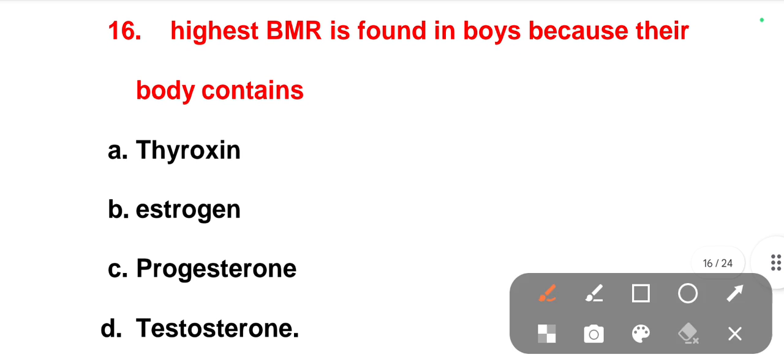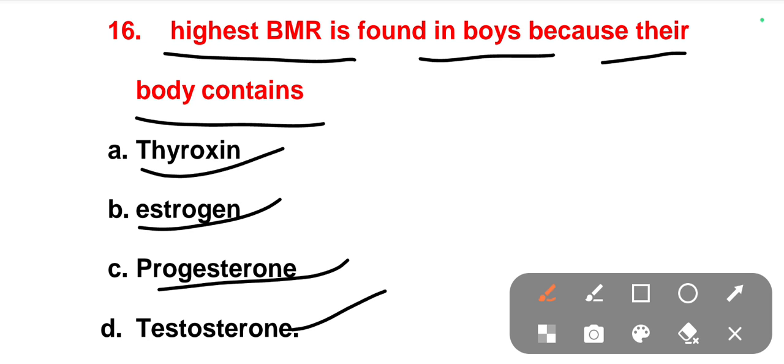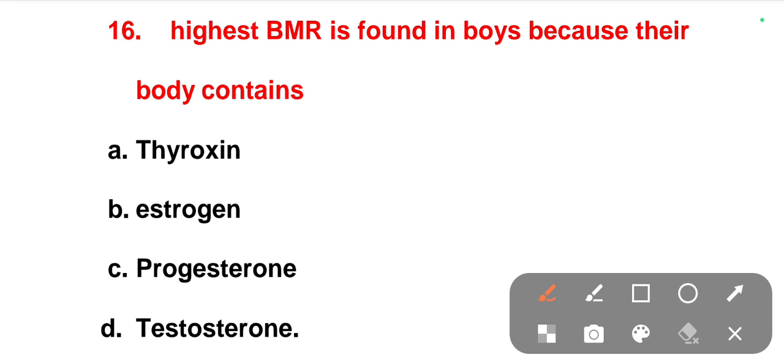The next one is, highest BMR is found in boys because their body contains. So what is the reason of having highest BMR rate in the boys? Options are thyroxine, estrogen, progesterone, testosterone. The right one is testosterone. So in the case of boys, the highest BMR rate is due to having testosterone.